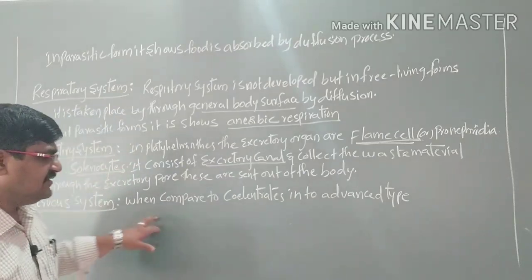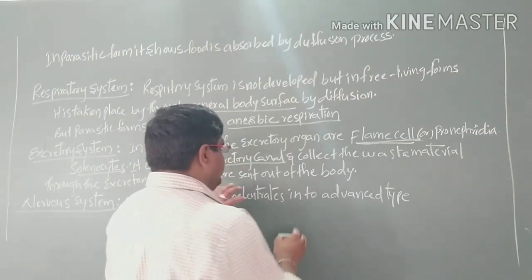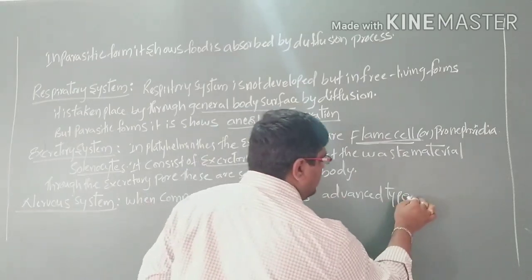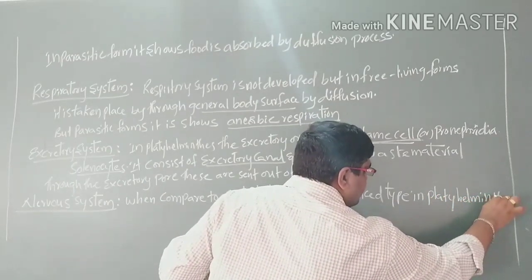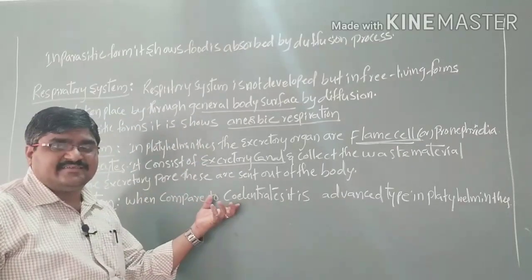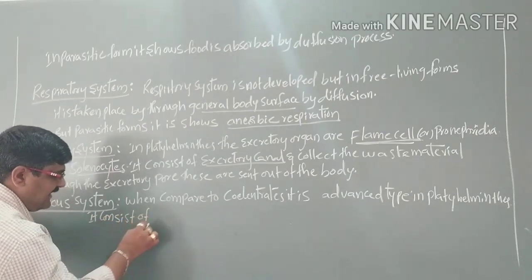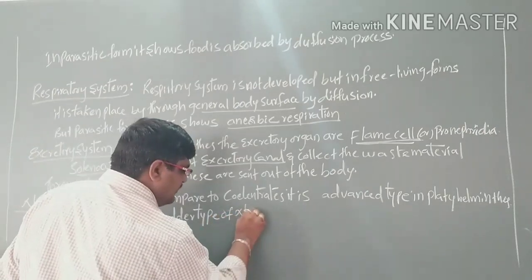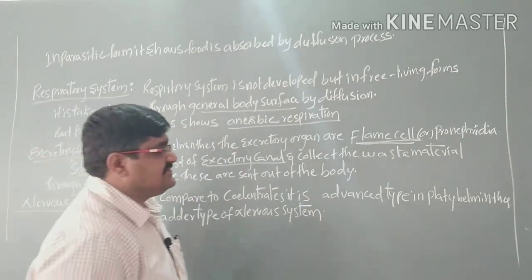Here we have a ladder type of nervous system.